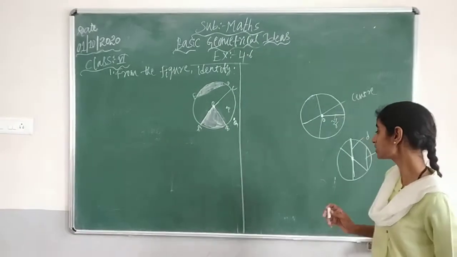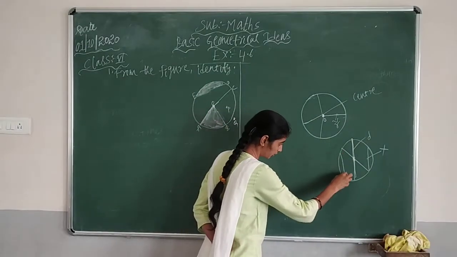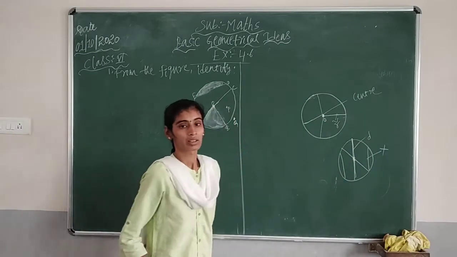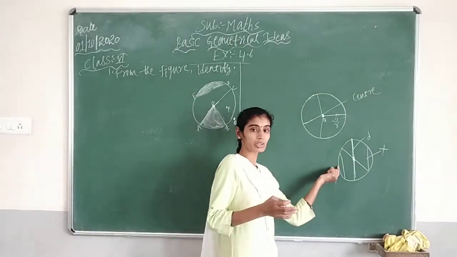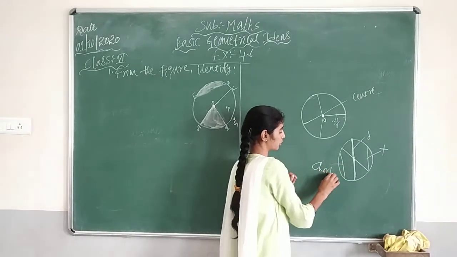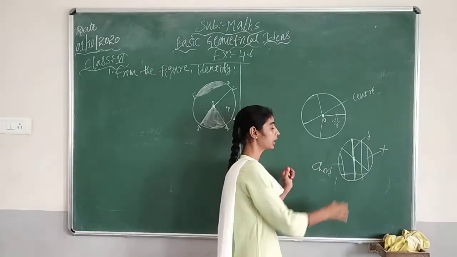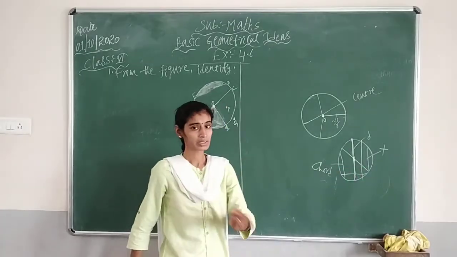Okay. Then next we have seen about the chords. Chords are not going to pass through the center. So the diameter will pass through the center, but the chords are not going to pass through the center. Like this, we call them a chord. I can draw like this. These all are called chords. Why? Because they are not passing through the center.